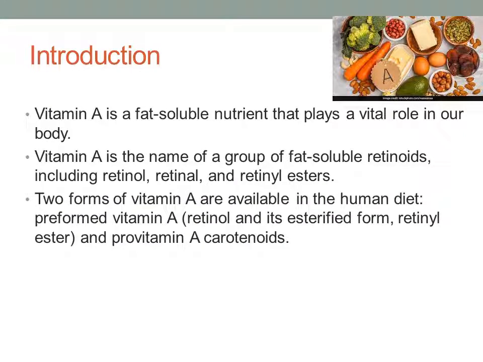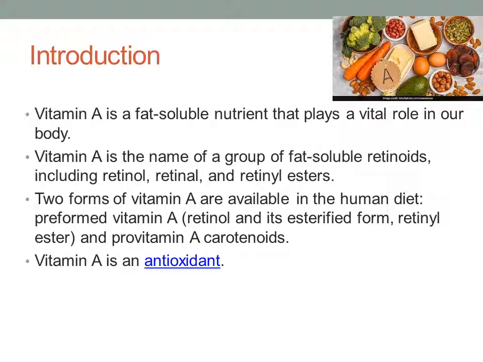There are mainly two forms of vitamin A available in our diet. They are preformed vitamin A and provitamin A carotenoids. Preformed vitamin A includes retinol and its esters, that is retinyl esters, and provitamin A is carotenoids. These are the two forms of vitamin A available in our diet.